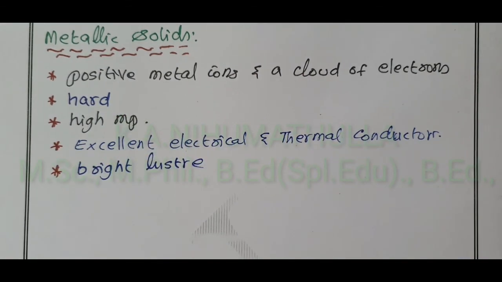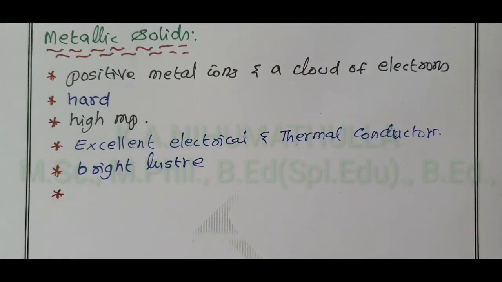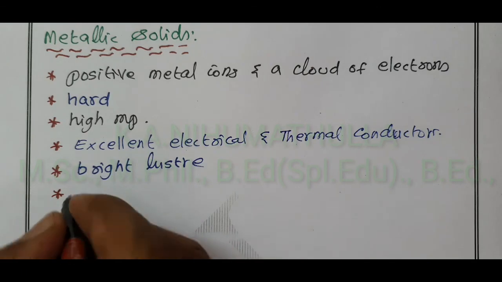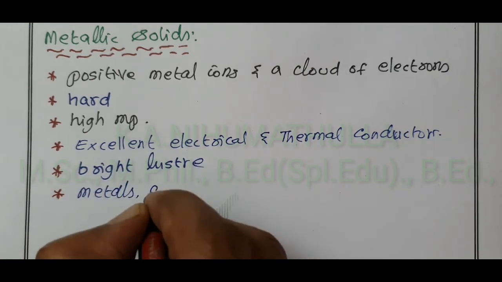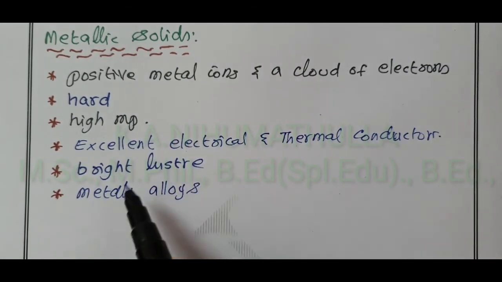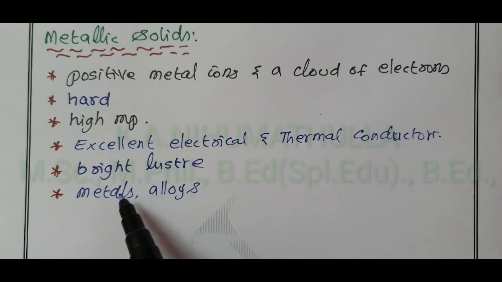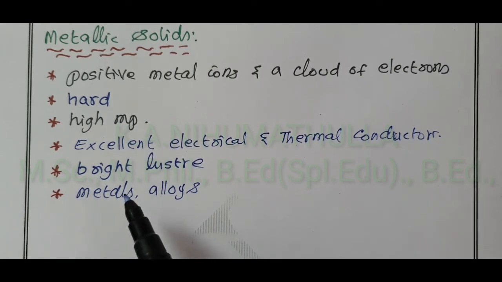Examples of metallic solids are metals and their alloys. Examples of metals are copper, iron, zinc, silver, gold. Alloys are also examples of metallic solids.